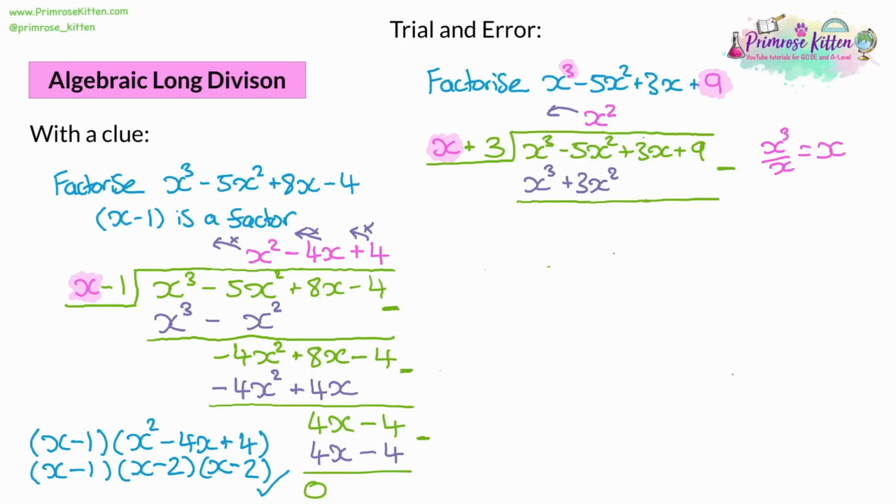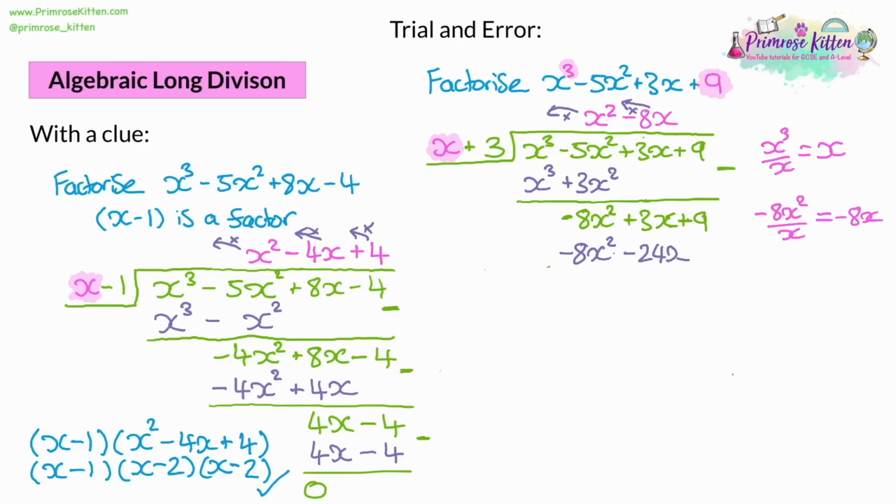X cubed take away x cubed is 0. Negative 5x squared take away 3x squared will be a negative 8x squared. And the rest will stay as it is. So now repeat the process. Now at the front we have negative 8x squared. We're dividing that by x, and that will give us negative 8x. But then, of course, we haven't dealt with the plus 3, so we need to multiply that by our original number. So negative 8x times x is negative 8x squared. Notice how this always gives us the same number at the start. And then negative 8x times 3 will give us negative 24x.